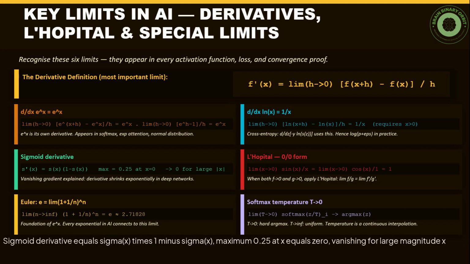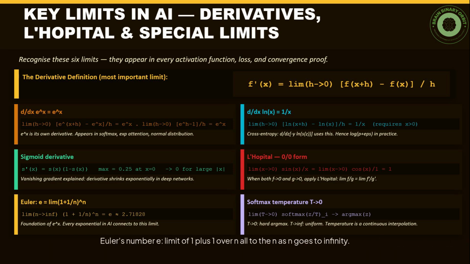Sigmoid derivative equals sigma(x) times 1 minus sigma(x), maximum 0.25 at x equals 0, vanishing for large magnitude x, the vanishing gradient problem. L'Hopital: limit of sin(x) over x as x approaches 0, both are 0, so apply L'Hopital, cos(x) over 1, equals 1. Euler's number e: limit of (1 + 1/n) to the n as n goes to infinity. Softmax temperature: as T goes to 0, softmax becomes argmax, a continuous interpolation via a limit.